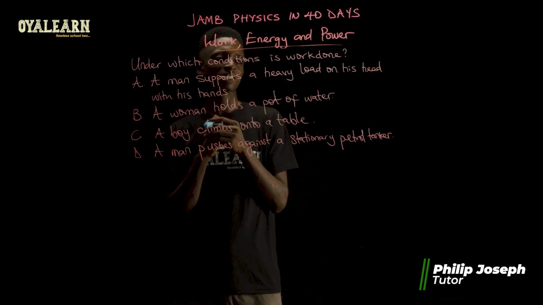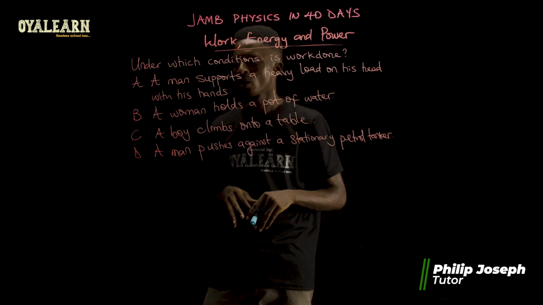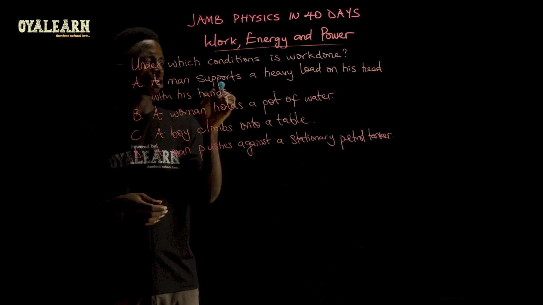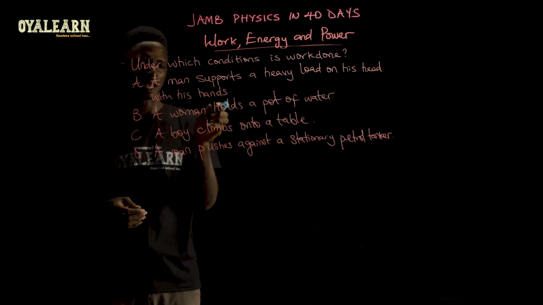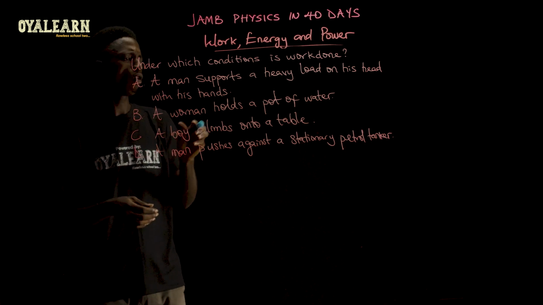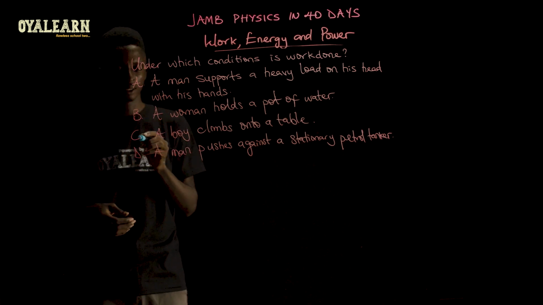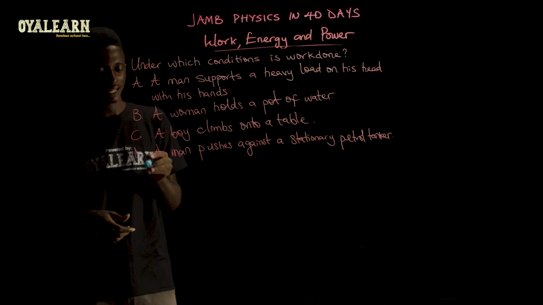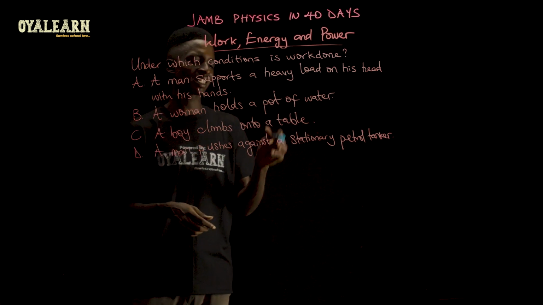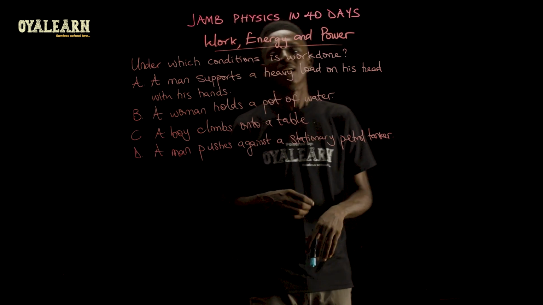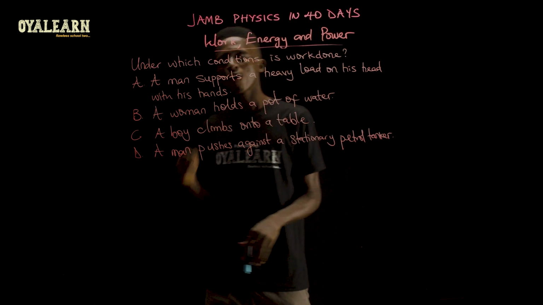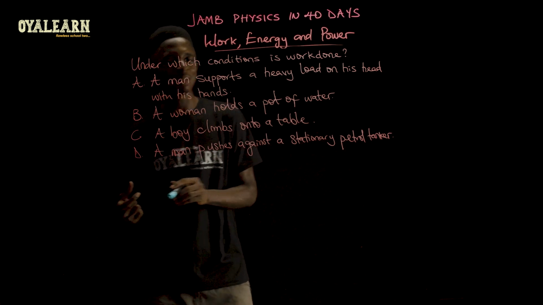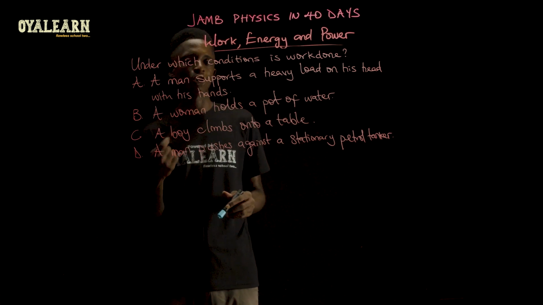Under which conditions is work done? So let's look at the conditions we have here. A, a man supports a heavy load on his head with his hands. B, a woman holds a pot of water. C, a boy climbs onto a table. And then D, a man pushes against a stationary petrol tanker. Now, for work to be done, a force has to be applied on an object that will then move it a certain displacement in the direction of force.